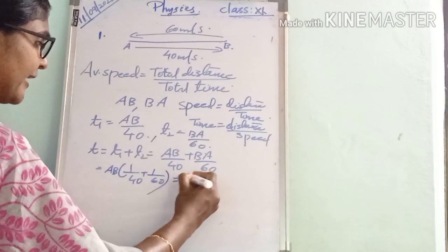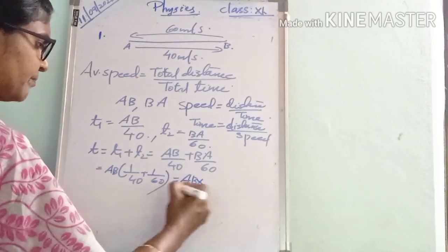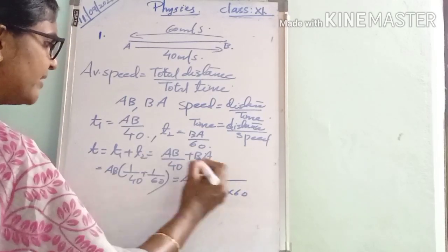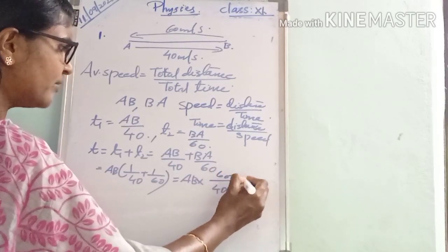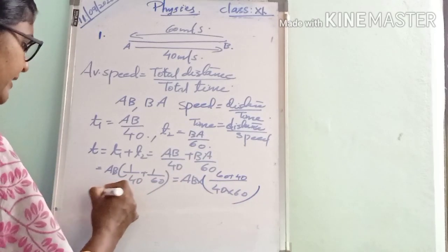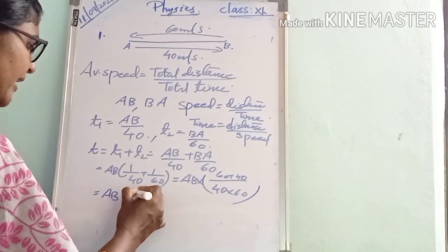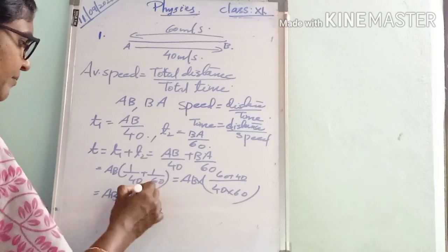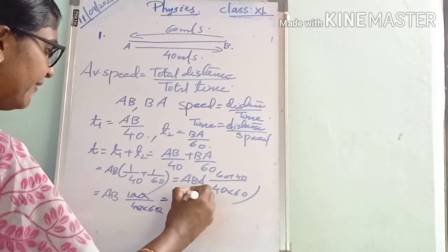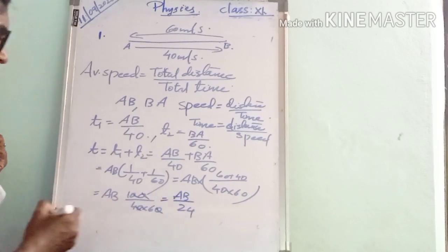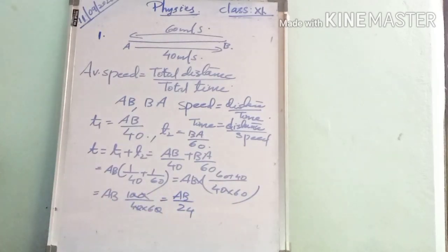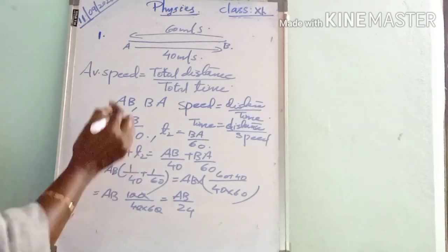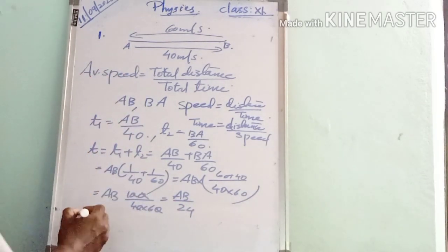And this thing can be written as AB into, here it is 40 into 60, and in the numerator it is 60 plus 40. That is equal to AB into 100 divided by 40 into 60. By simplifying this, we will get AB divided by 24. That is the total time, AB divided by 24. Okay, and next we can calculate the average speed.